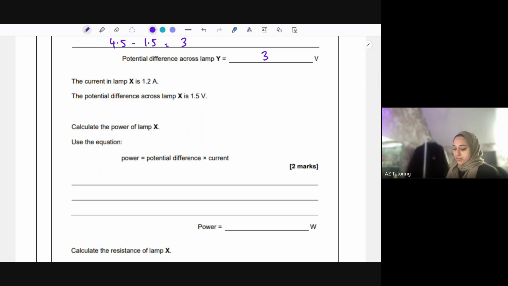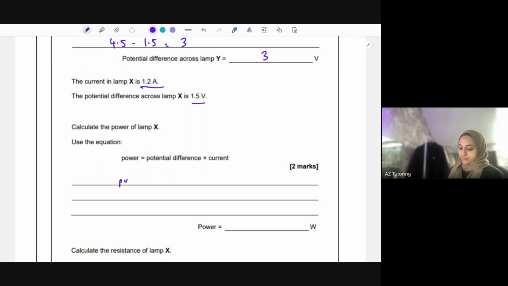So the current in lamp X is 1.2 amps. The potential difference across lamp X is 1.5. Calculate the power. So they've given you the equation. And remember, power is measured in watts. Our units are fine for amps and volts, so we're just plugging everything in.